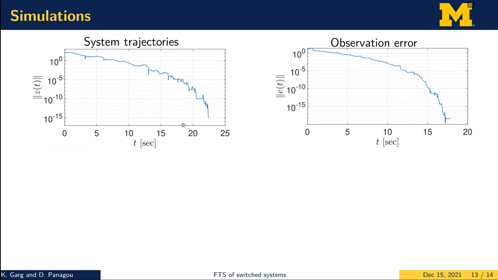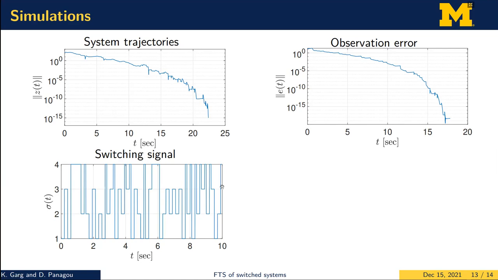This is how the simulation results look. On top left, you can see the evolution of system trajectories, and it can be observed that the system trajectories indeed converge to the equilibrium point within a finite amount of time. This finite time convergence nature can be observed from the superlinear convergence that we see on this log graph. Asymptotic or exponential convergence would have a linear convergence. As we can see, there is a downward trend, which means that the convergence is happening within a finite amount of time. A similar thing can be observed for the observation error. The error between the estimated states and the actual states also converges to 0 within a finite amount of time.